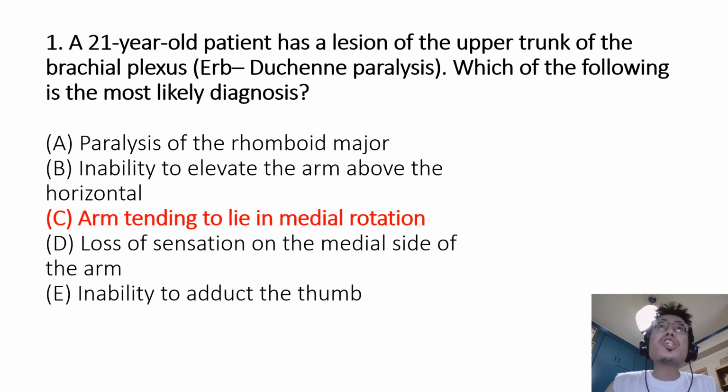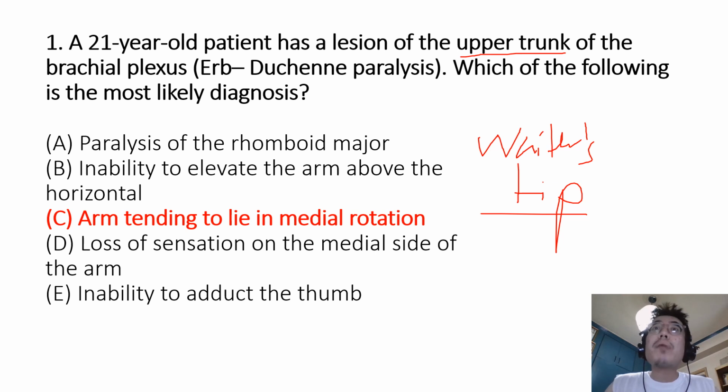The correct answer is C. Arm tending to lie in medial rotation, because a lesion of the upper trunk of the brachial plexus results in a condition called Waiter's tip deformity, in which the arm tends to lie in medial rotation because of paralysis of the lateral rotators and abductors of that arm.